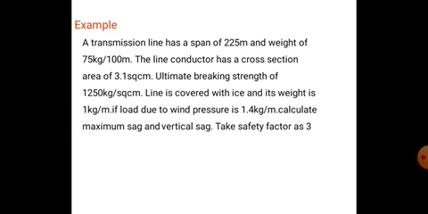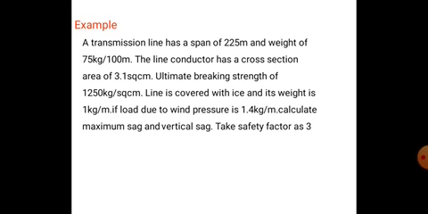A transmission line has a span of 225 meters. Span means the length of the conductor. And the weight is 7.5 kg per 100 meters.